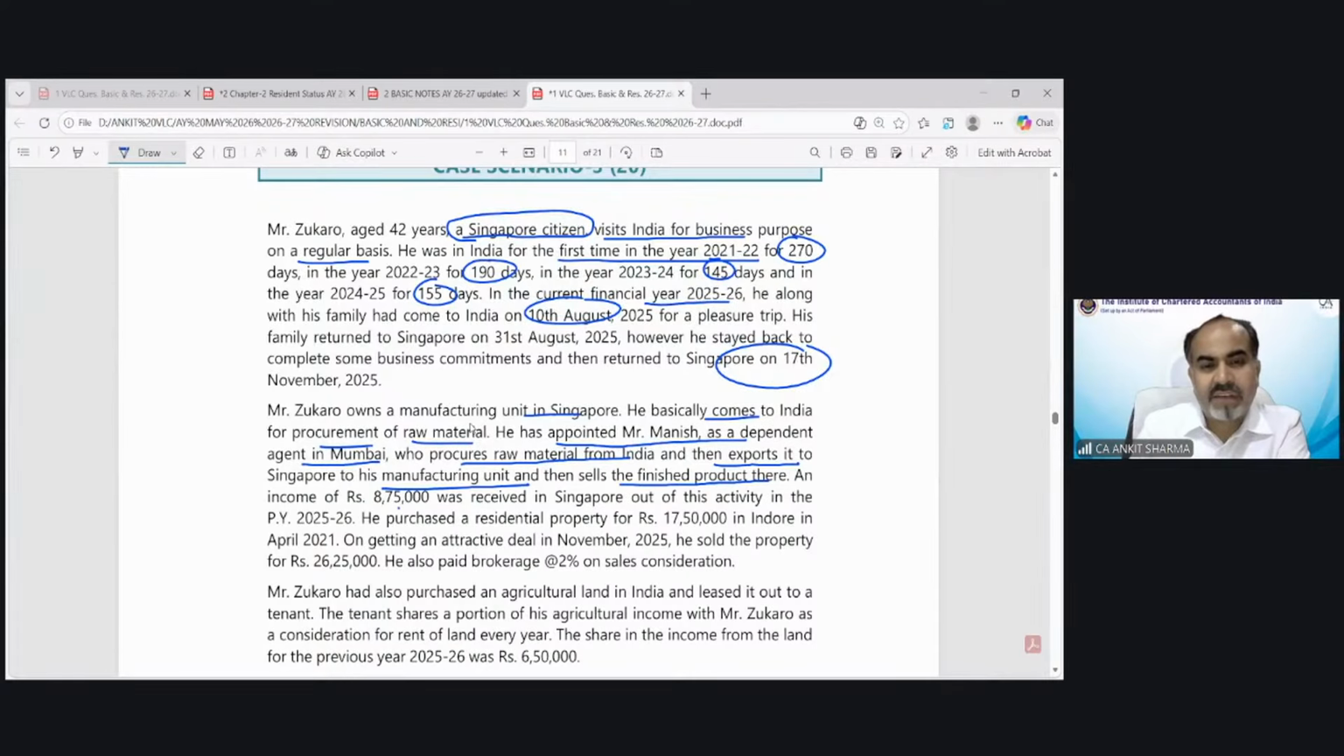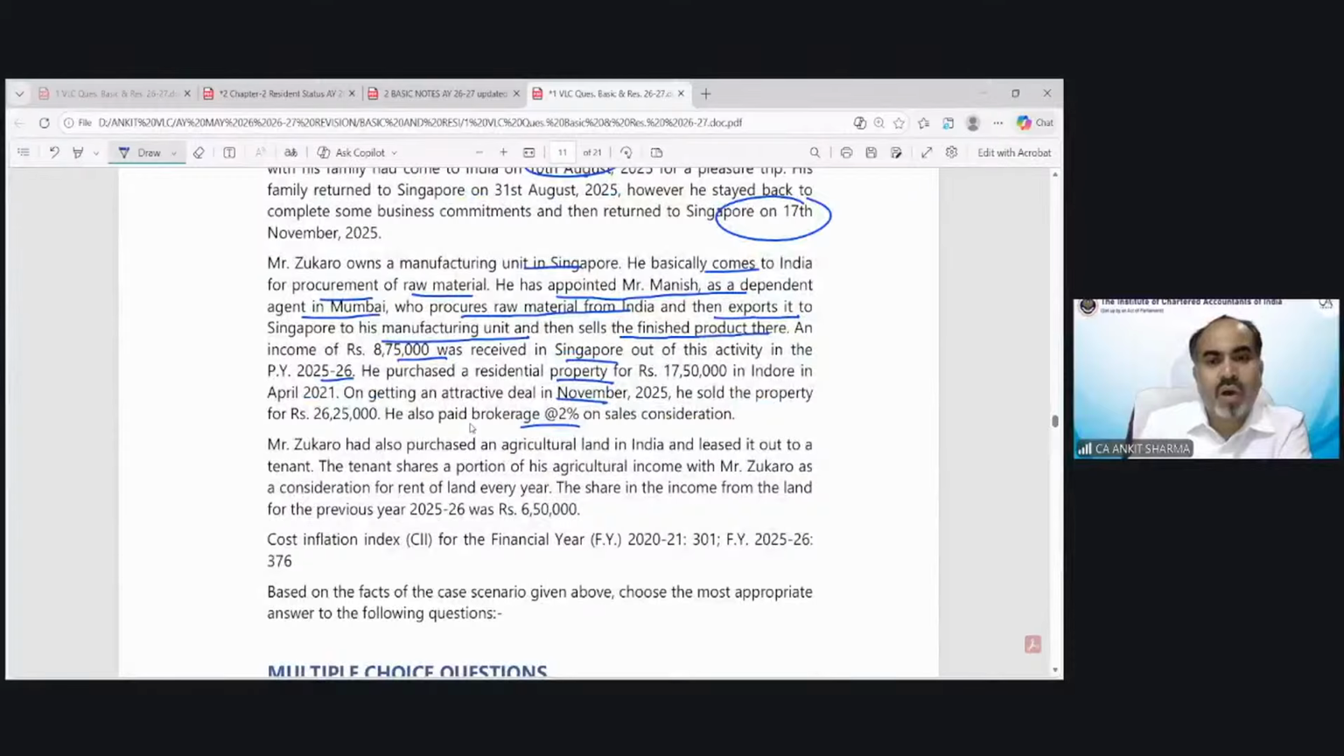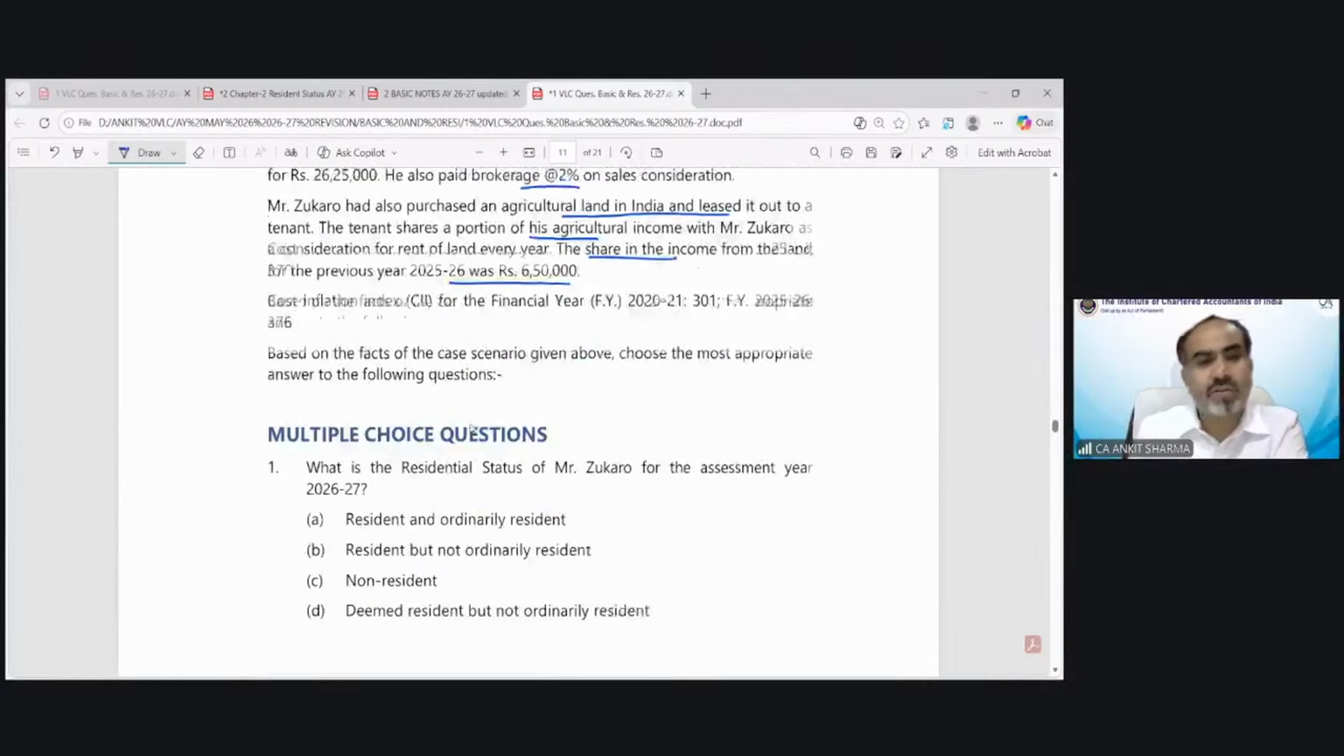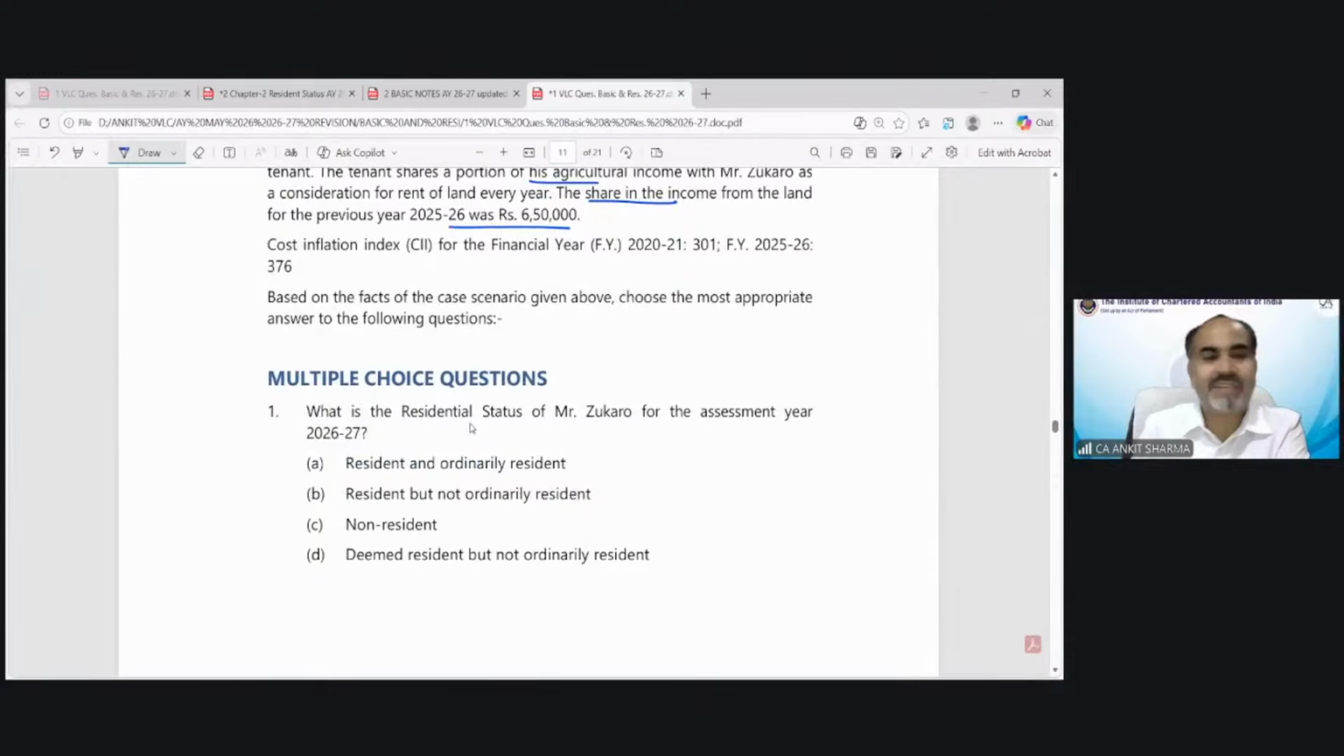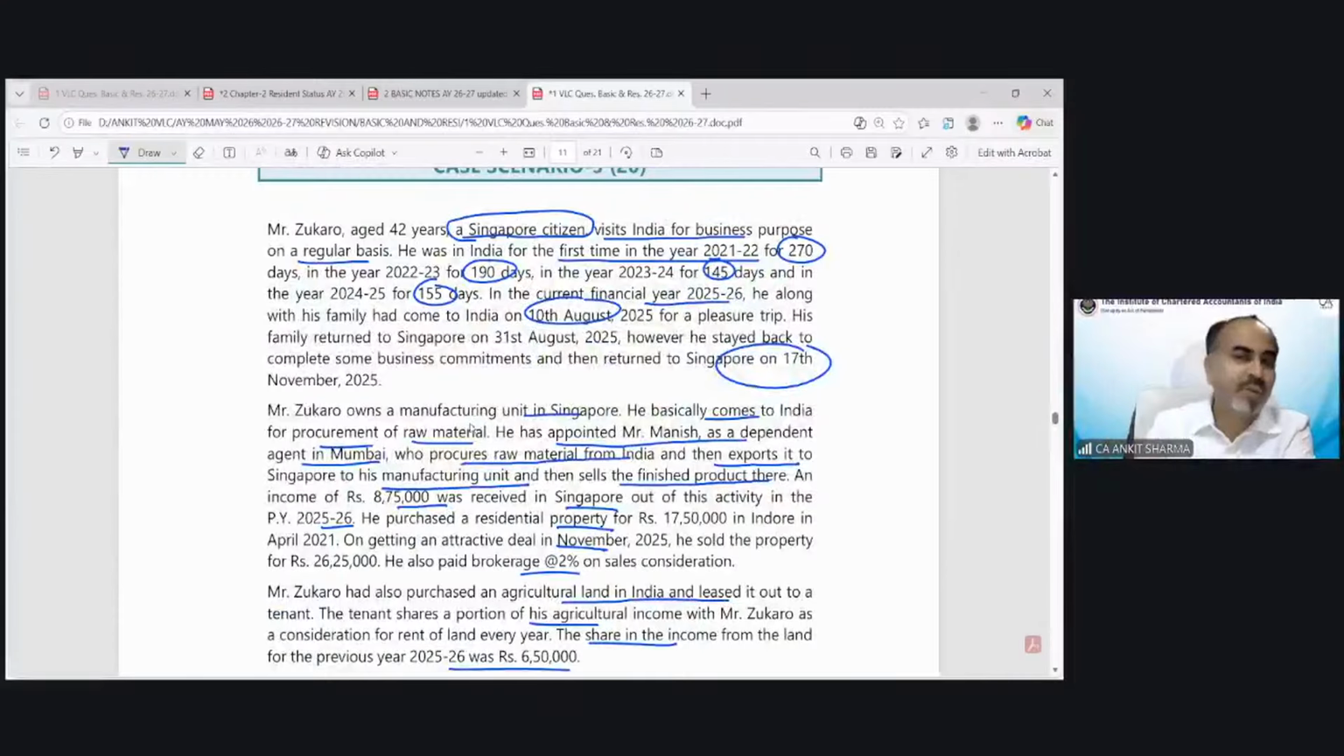The income of 875 was received in Singapore out of his activity in the previous year. So and so purchased residential property, sold property, cap gain, etc. Zucaro also purchased agricultural land in India, leased it out to the tenant for agricultural income, etc. Previous year, this, that. Now we have to answer the following question. First of all, the residential status. The very good news is, he is a Singapore citizen, not a POIO. So both conditions need to be checked. More than or equal to 182 days.